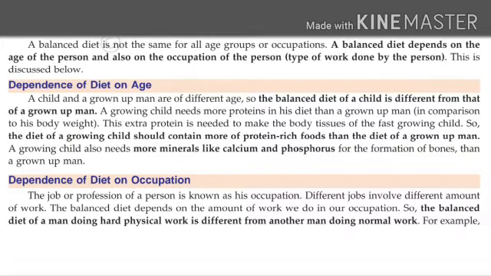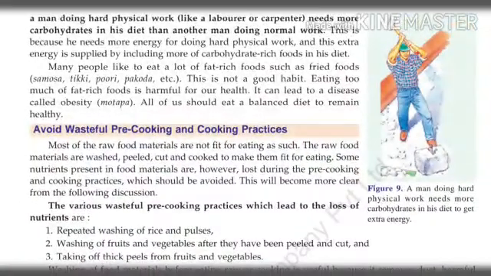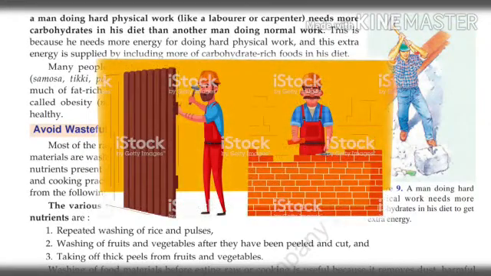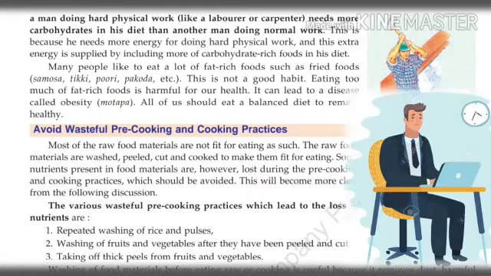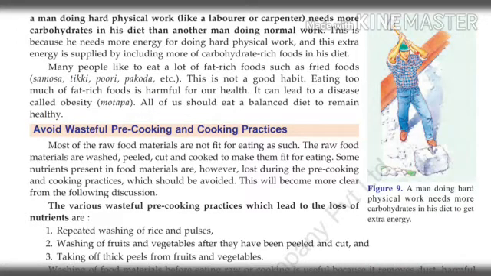For example, a man doing hard physical work like a laborer or carpenter needs more carbohydrates in his diet than another man doing normal work. Why? This is because he needs more energy for doing hard physical work. This extra energy is supplied by including more carbohydrate rich foods in his diet.